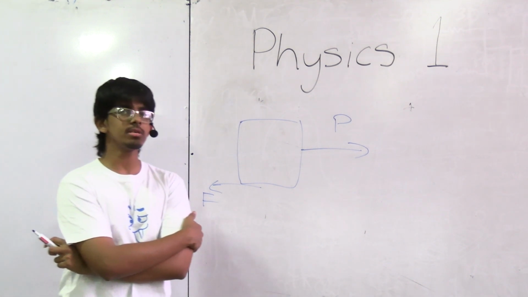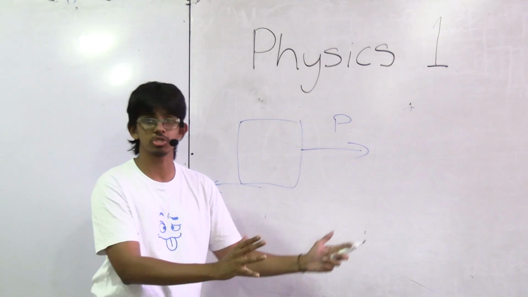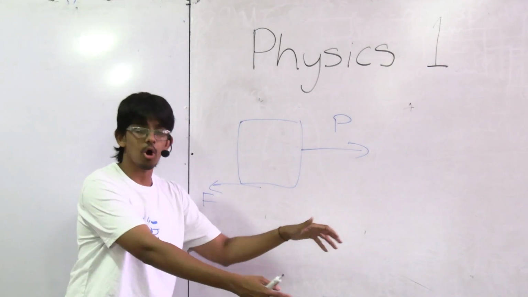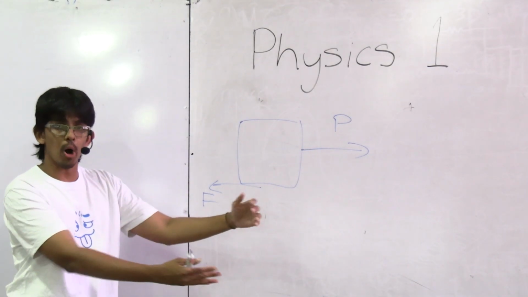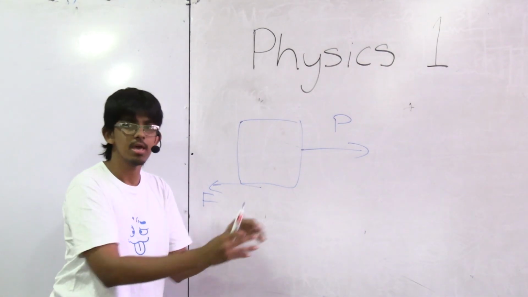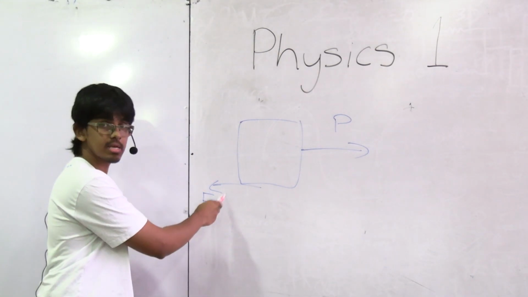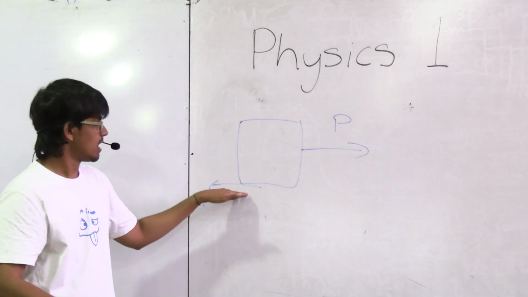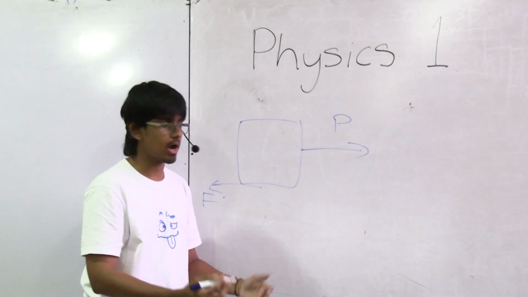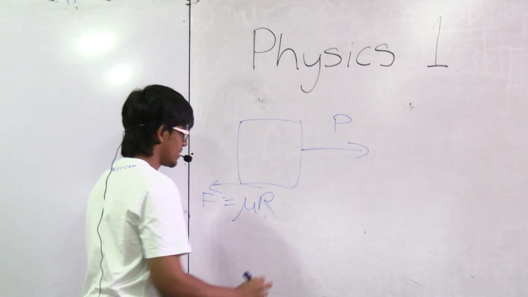Now, we generally think, okay, that's because this box is really heavy, that's why I can't push it. But really, that's not what's happening here, right? What's happening here is that there's another force acting opposite to the force that I'm applying on the box, right? So when I push it this way, there's something else pushing back against what I'm doing. That force is friction. So we have an equation for friction, which is F equals mu R, right? So let's make that mu R.